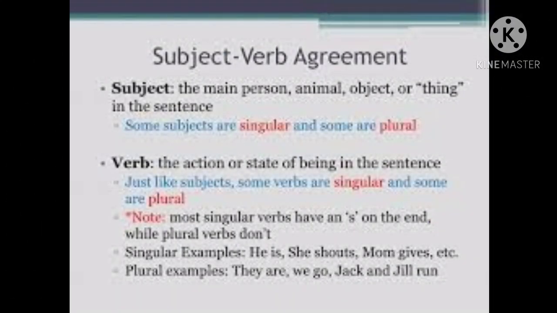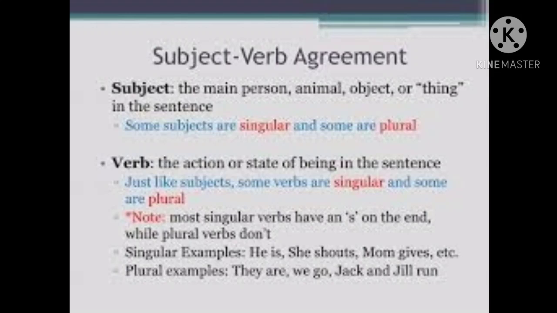See, students, what is a subject? The main person, animal, object or thing in the sentence is the subject, the doing part. Some subjects are singular and some are plural. And verb, the action words, the action or state of being in the sentence. Just like subjects, some verbs are singular and some are plural. You know, students, most singular verbs have an S on the end, while plural verbs don't.